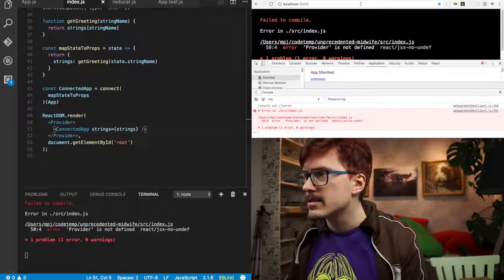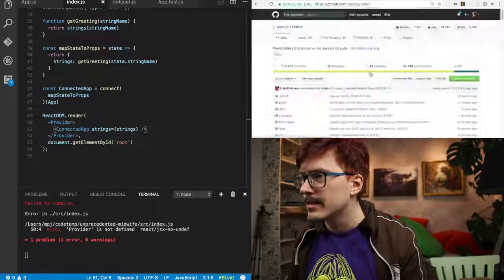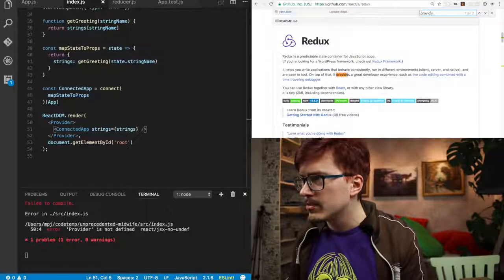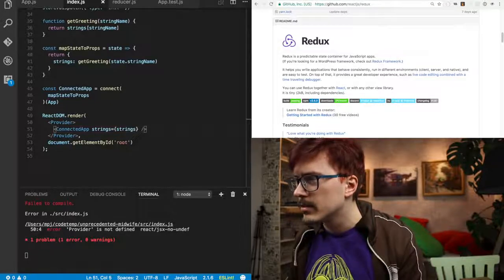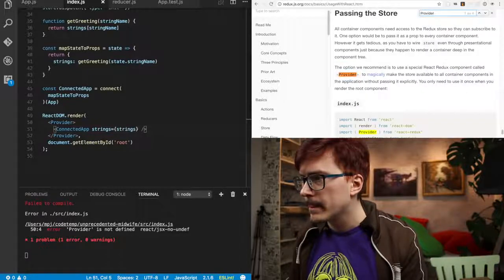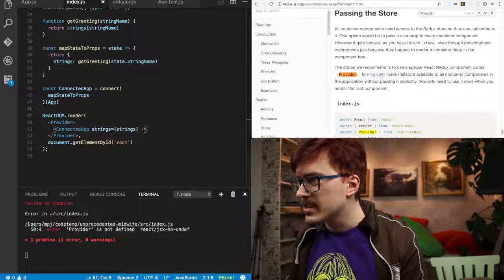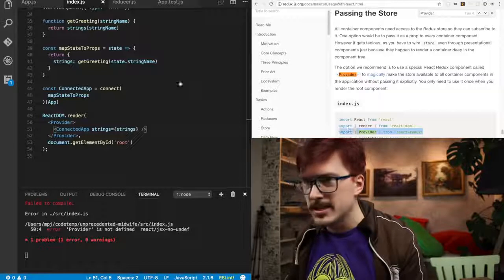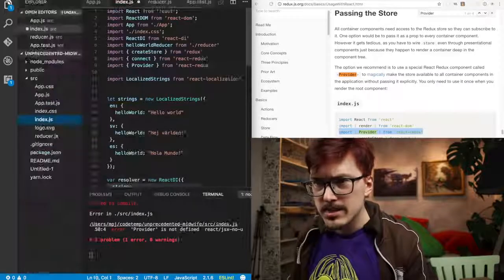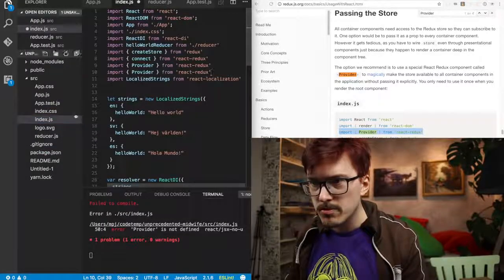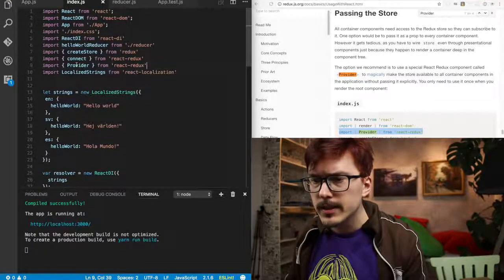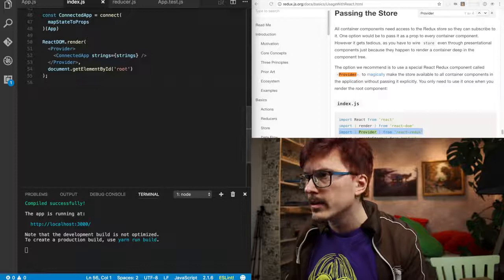Okay, provider is not defined. I think it's somewhere here. Provider. What? Wrong. Here, provider. Provider to magically make the store available. Thank you. Magic. That is exactly what we want in this project, as much as possible. But we do have a provider. Yeah, it's here now. Okay, cool.